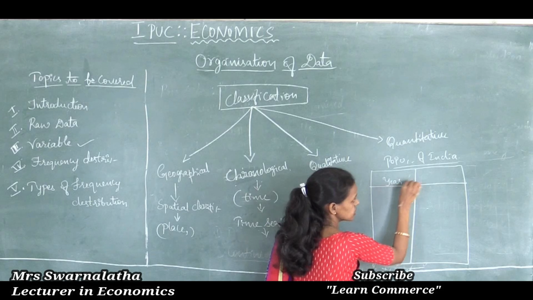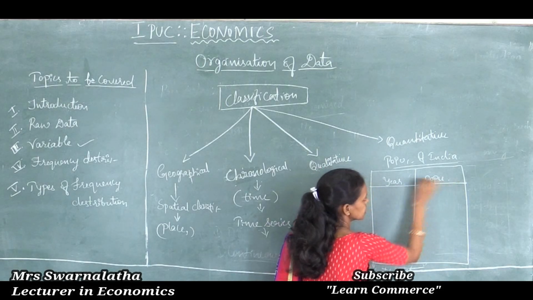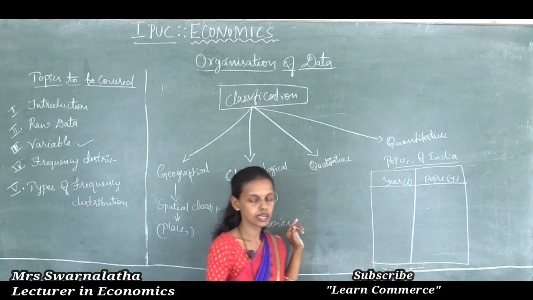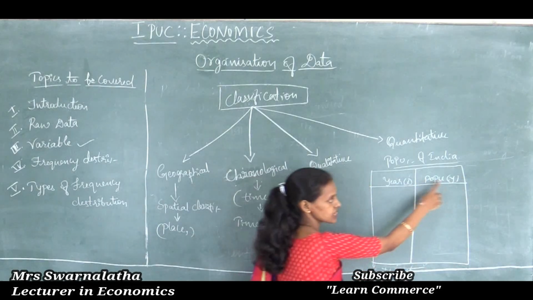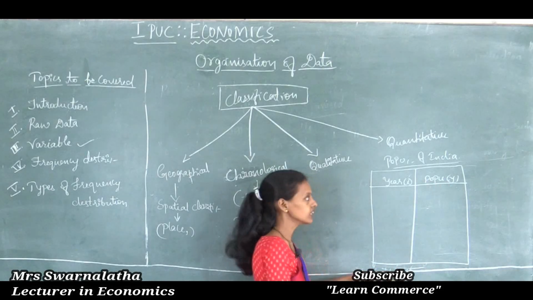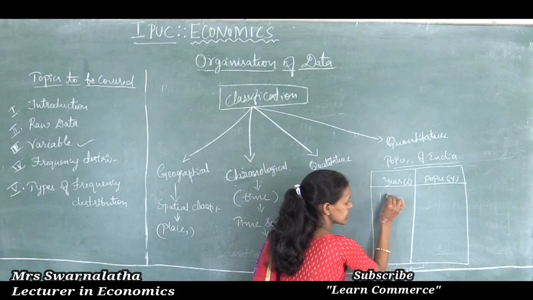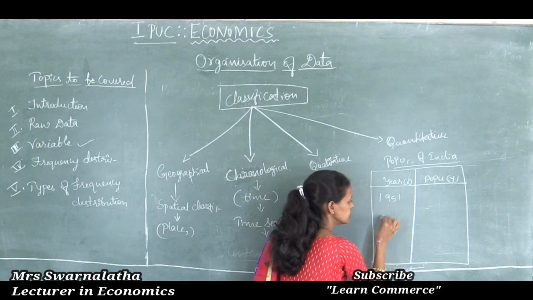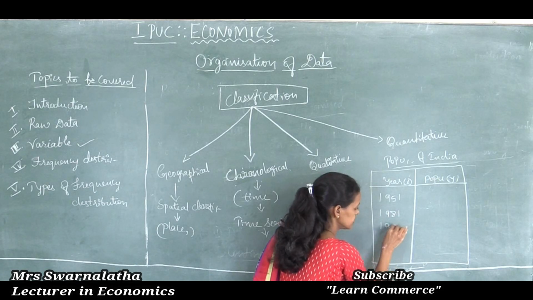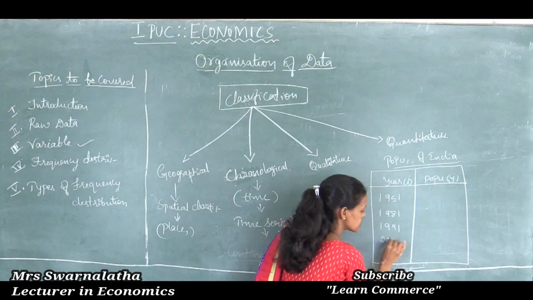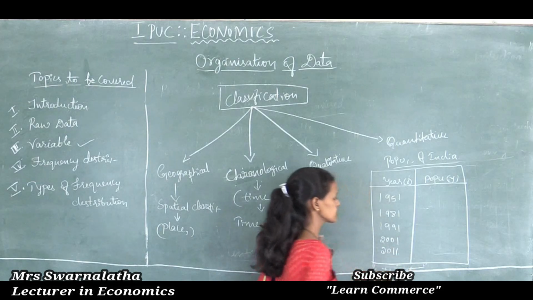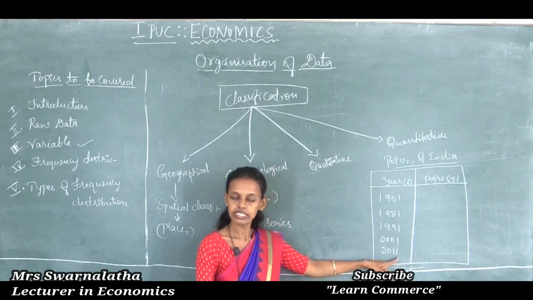Year and population are the variables, the x variable and the y variable. Year is the x variable, population is the y variable. So, we can take the years 1951, 1981, 1991, 2001, 2011. Like this, we take different years.